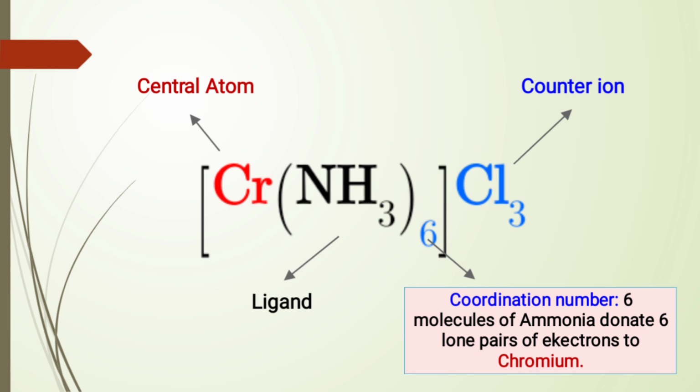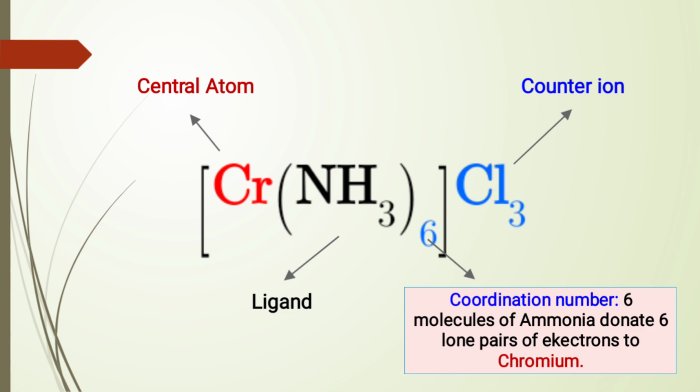And then we also have the coordination number. Let us define it simply as the number of lone pairs of electrons which is donated by a ligand to the central metal atom. This number is called the coordination number. I hope you understand this. So now let us define some other terms before moving further.